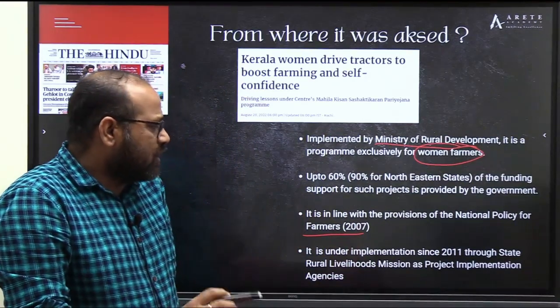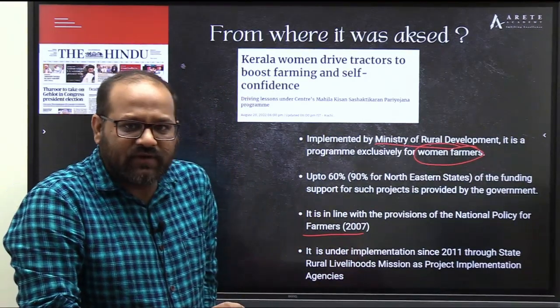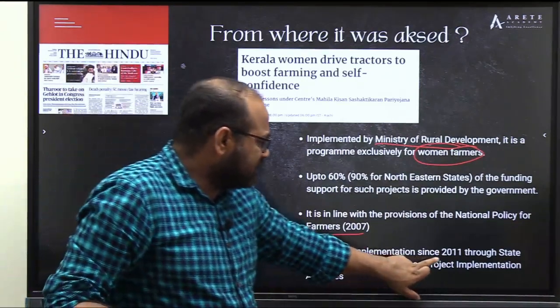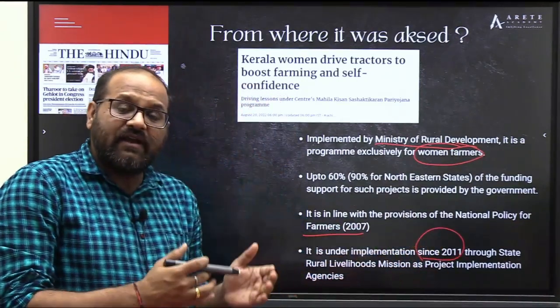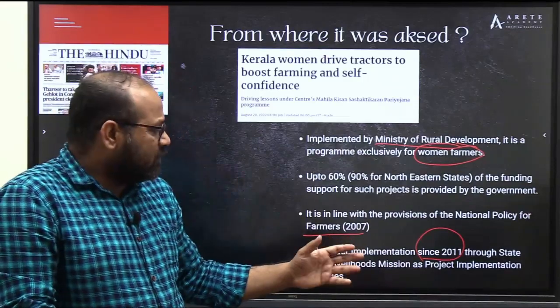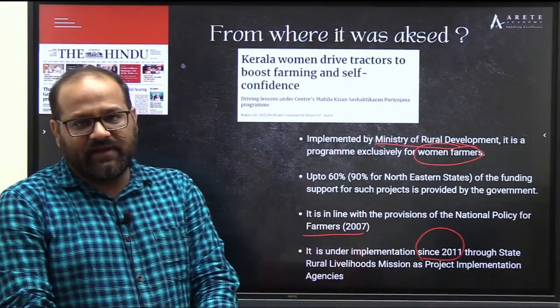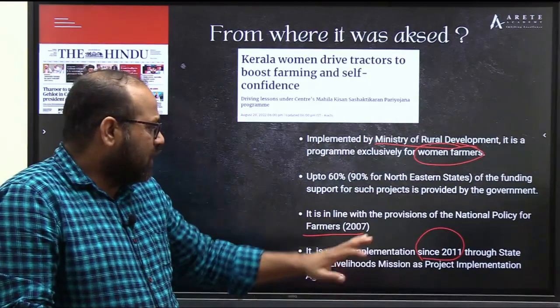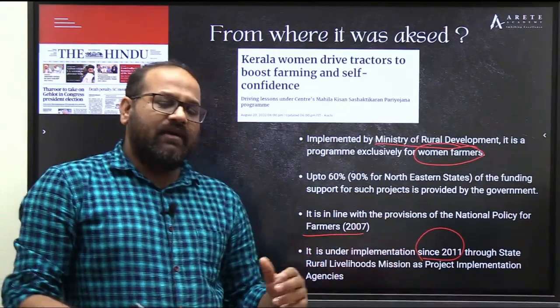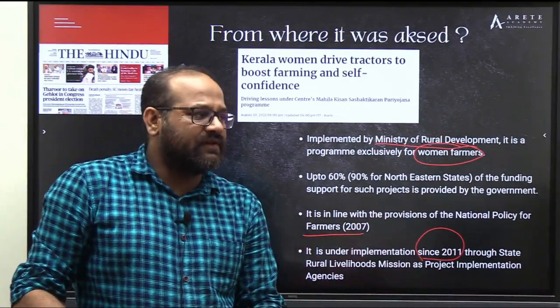And if we have to talk about whether this scheme was launched in recent years, so no. This scheme is under implementation since 2011 through the State Rural Livelihood Mission, and earlier it was called the Project Implementation Agencies. So earlier the State Rural Livelihood Missions were working as the project implementation agencies.